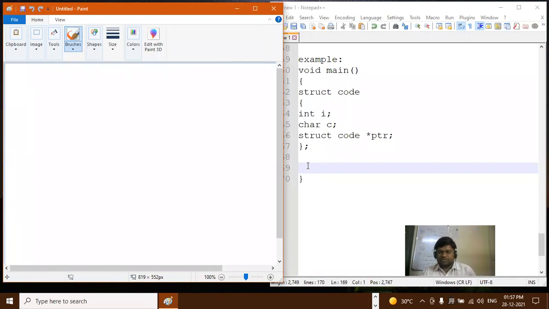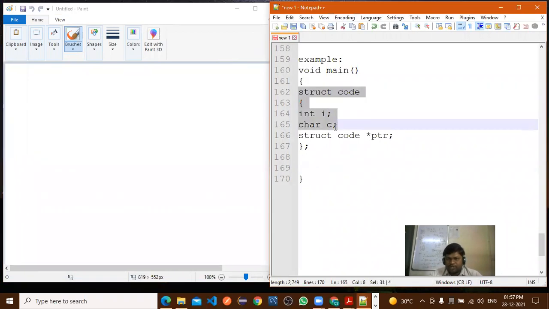Which concept are we discussing? Self-referential structure. Now, here one structure I have declared, and the same.